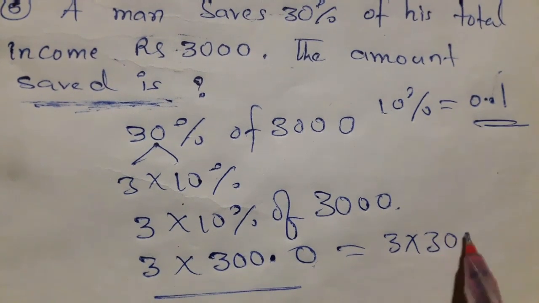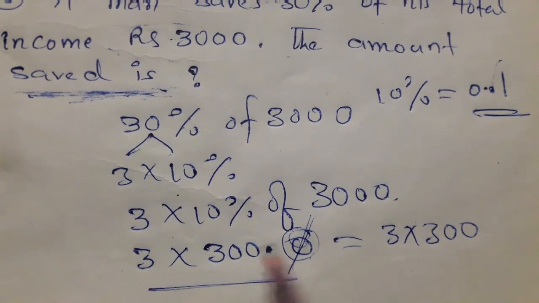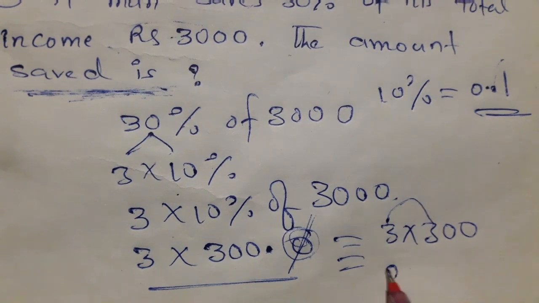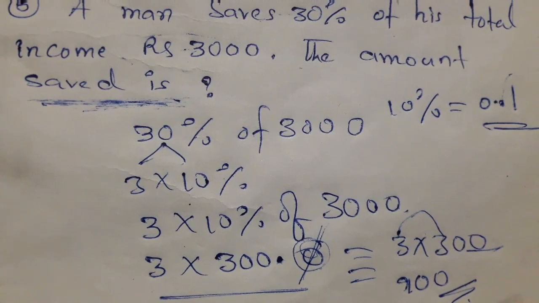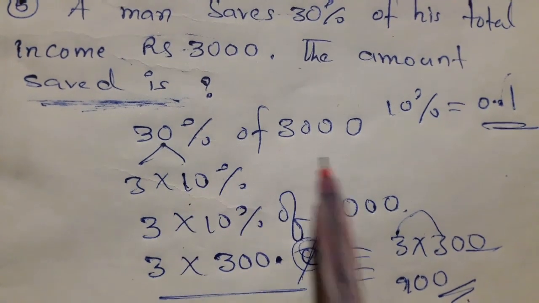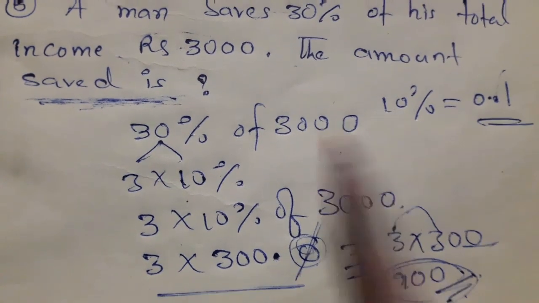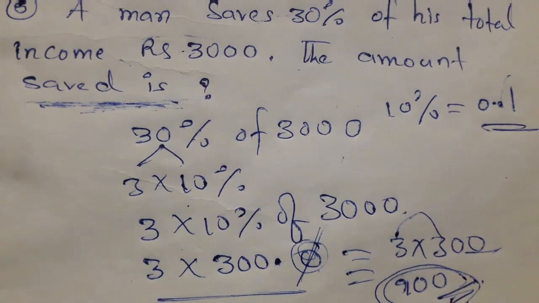So 3 into 300. After a decimal point 0 is there, they don't have a value, so that's why we are neglecting here. Now 3 3s are 9. How many zeros left? 2 zeros. Write as it is. So total income, saving percent is how much? 900 rupees are saved. So this is the 30% of 3000, isn't it?